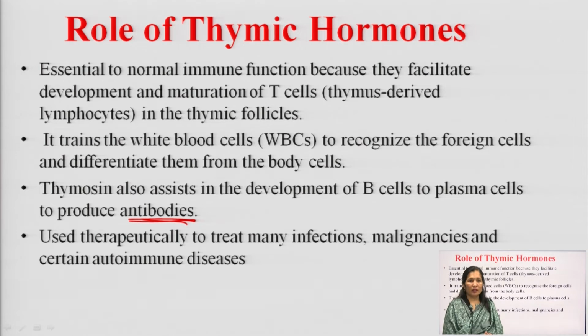So, thymosin hormones play a very important role, but with age the thymus size decreases and their amount in the blood also decreases. The thymus is a lymphoid organ that plays both immune as well as endocrine roles.